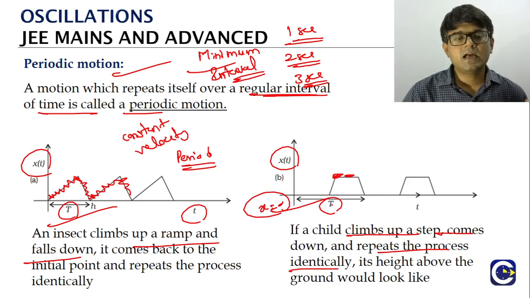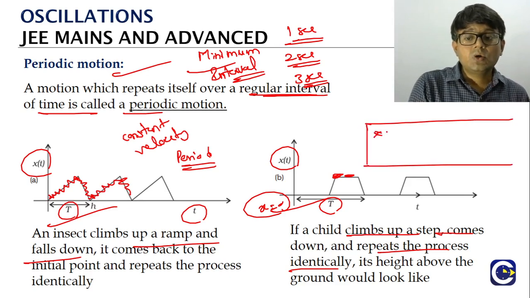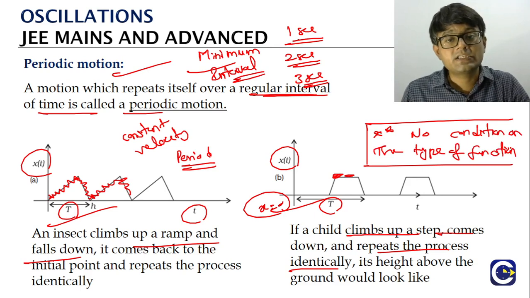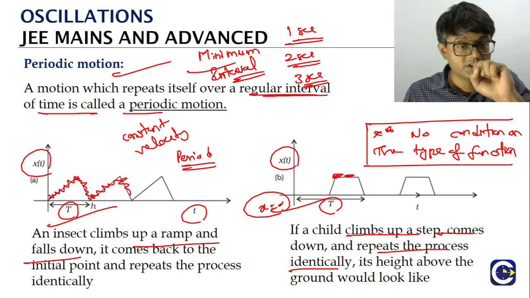So the thing is, when I talk about the periodic motion, this is a very important thing. There is no condition on the type of function. As we go into the discussion about oscillations, we will start seeing that there will be some kind of condition we put on the type of function that represents the motion.